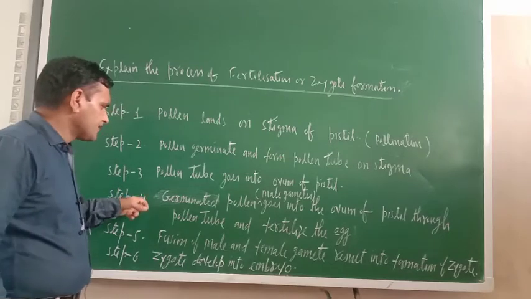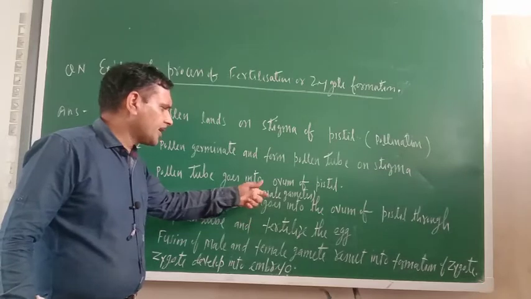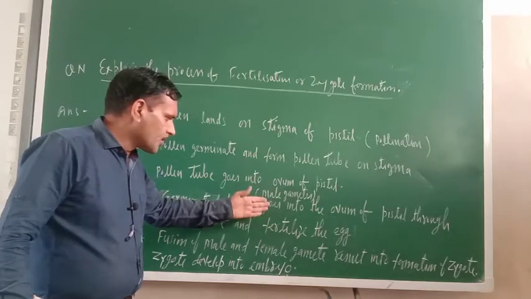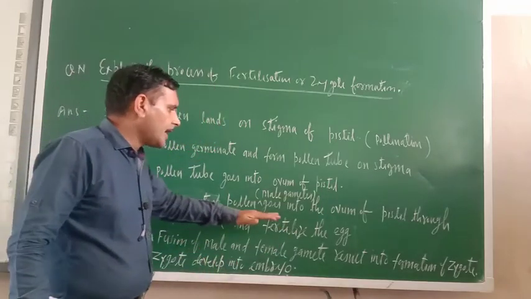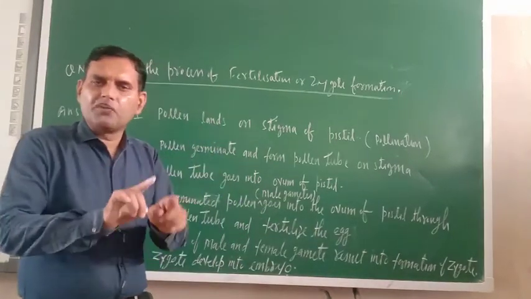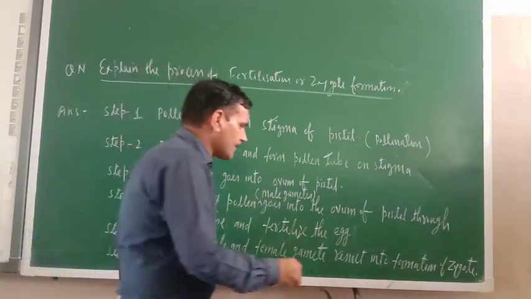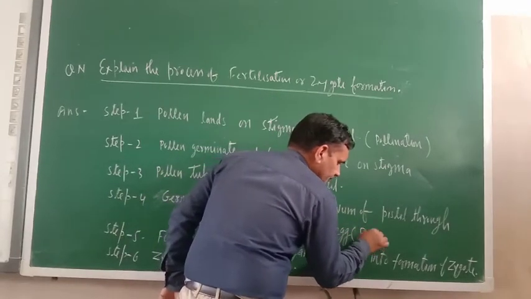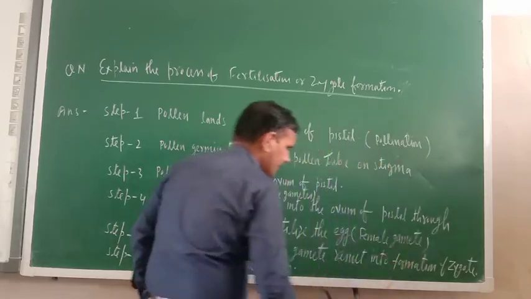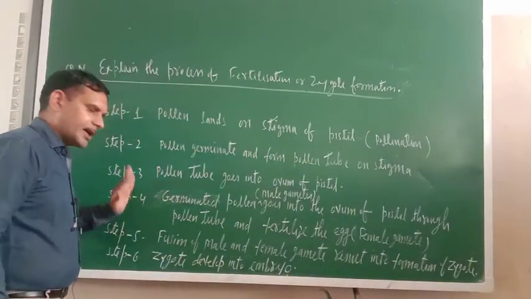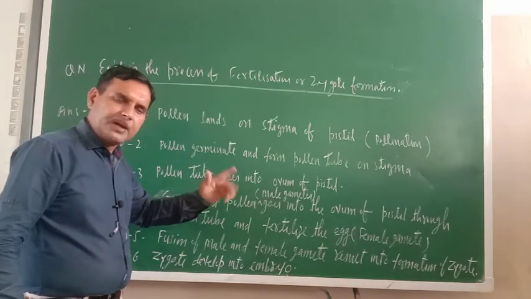What is step number 4? Germinated pollen is nothing but a male gamete; it goes into the ovum of pistil through pollen tube and fertilizes the egg. In ovum what is there? Egg is there. What is the egg here? This is female gamete. Okay, so male gamete goes there and fertilizes the egg, that is the female gamete.